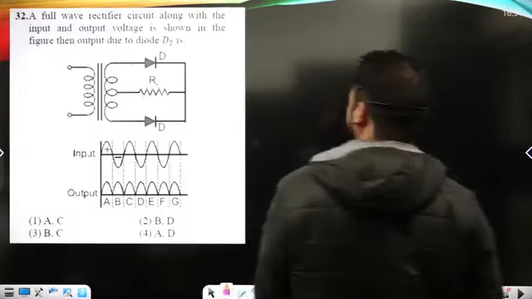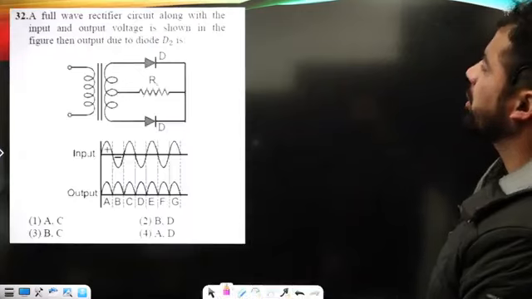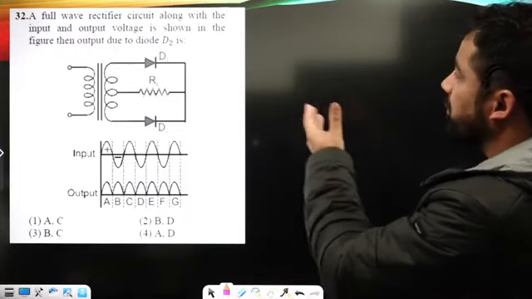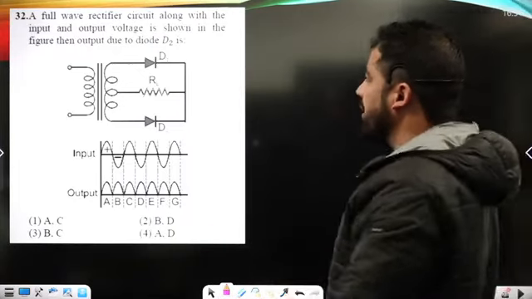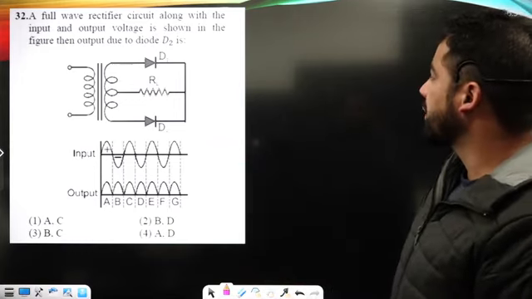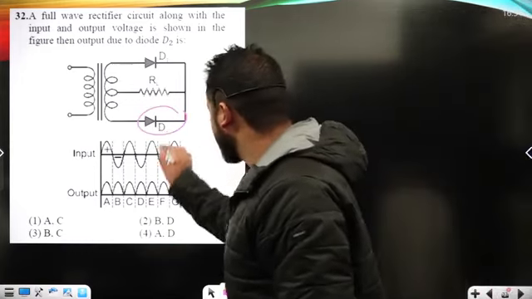So let's move to the next question. There is a full wave rectifier circuit along with the input and output voltage shown in the figure. What will be the output due to the diode D2?